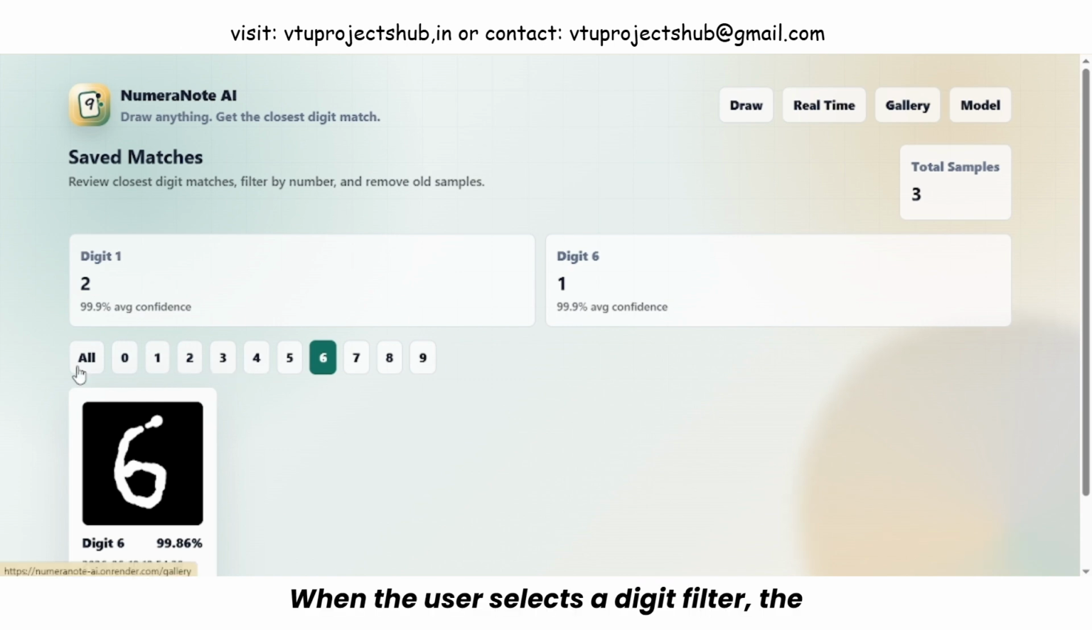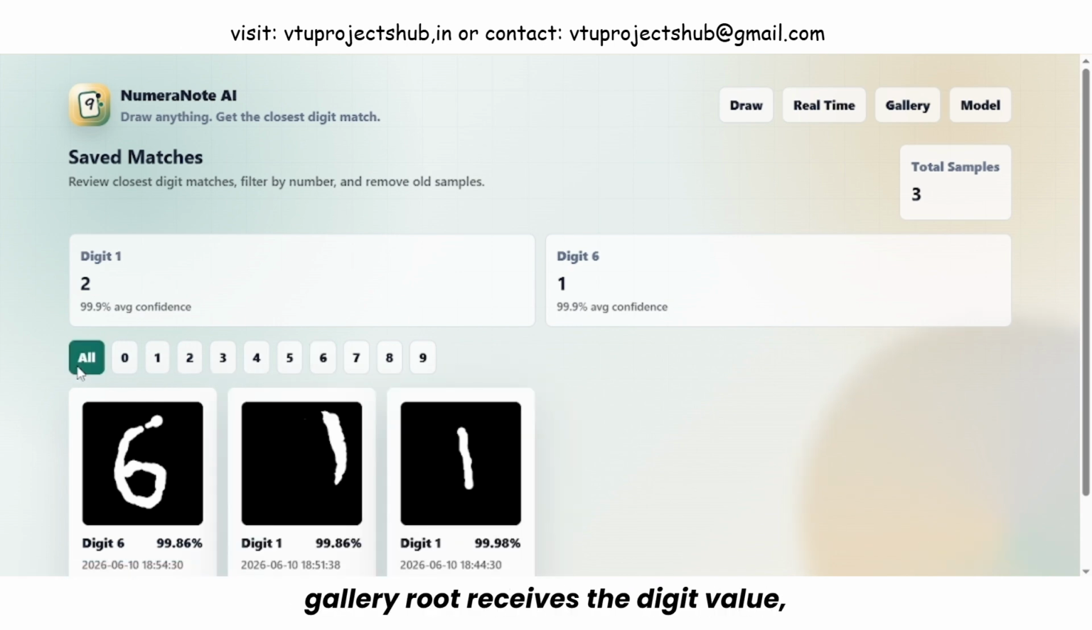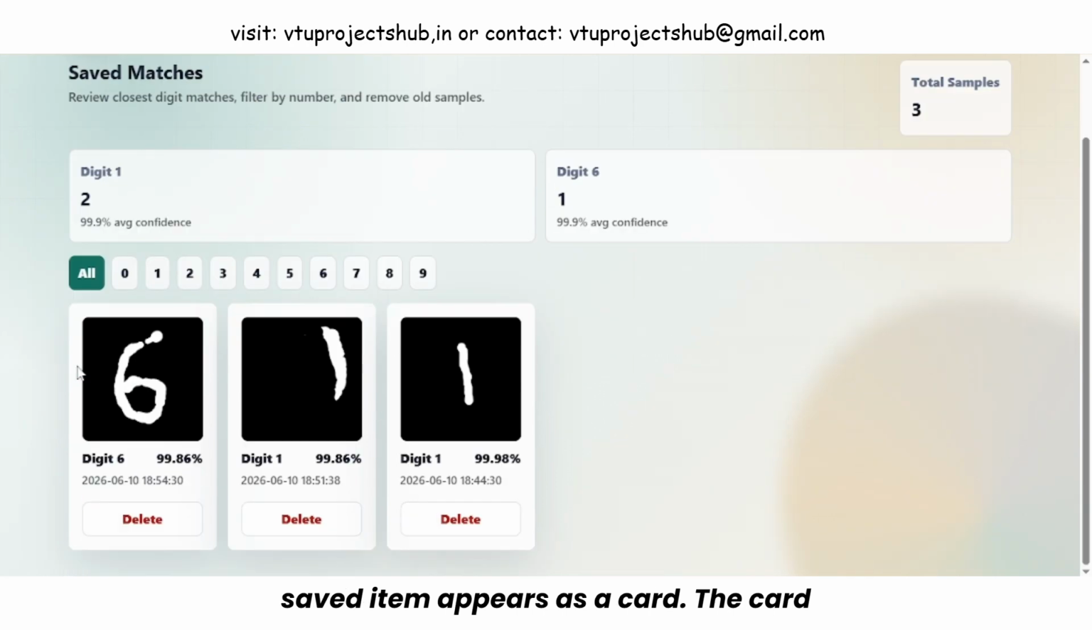When the user selects a digit filter, the gallery route receives the digit value, validates it, and loads only matching prediction records from SQLite. Each saved item appears as a card. The card shows the saved drawing image, the predicted digit, the confidence percentage, the save time, and a delete button.